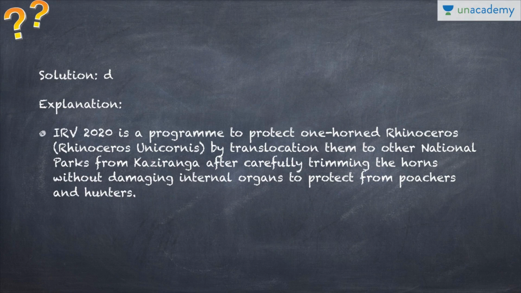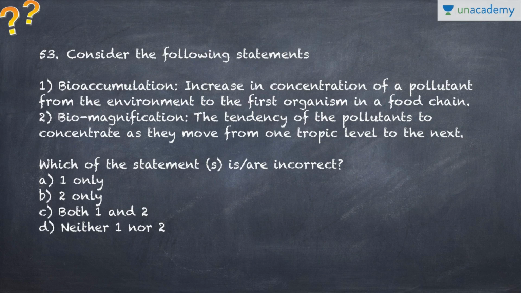It is a program to protect the one-horned rhino, and as I told you, the majority of them are found in the Kaziranga Park, and the horns are carefully trimmed without damaging their internal organs. That was done basically to protect them from poachers.